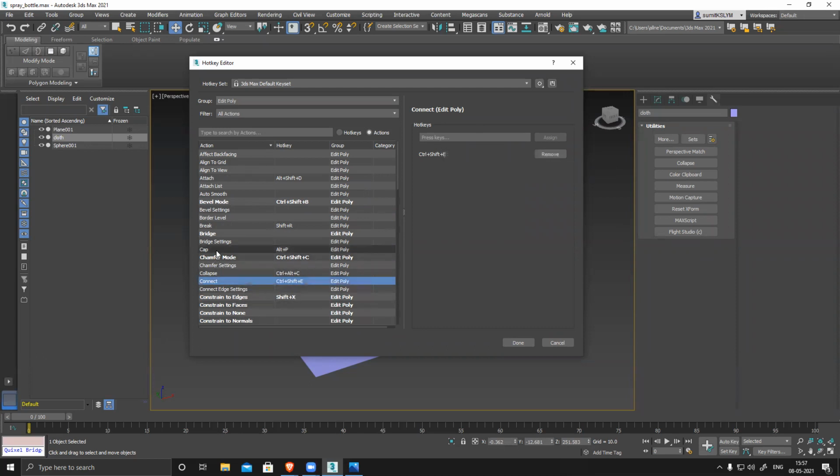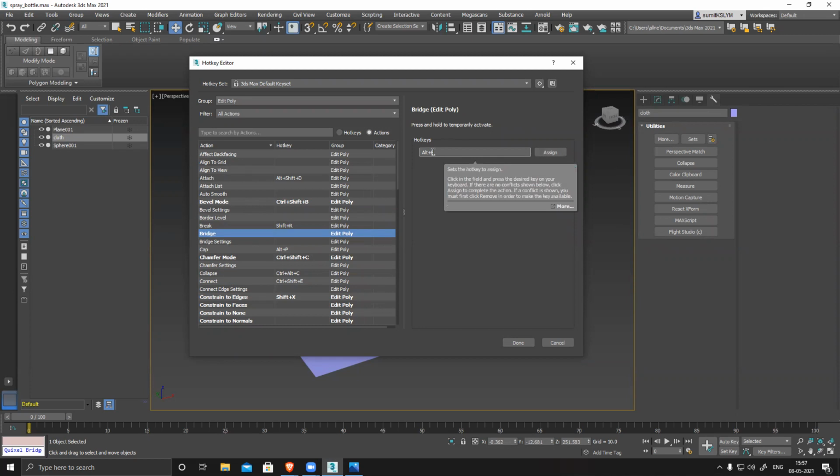Like suppose you have Cap, it's Alt P. Bridge, suppose for bridge I want to create something. So I'm going to add Alt B. If this action is already used by some other button, it will show you an error here. Now create this and assign. It's assigned.